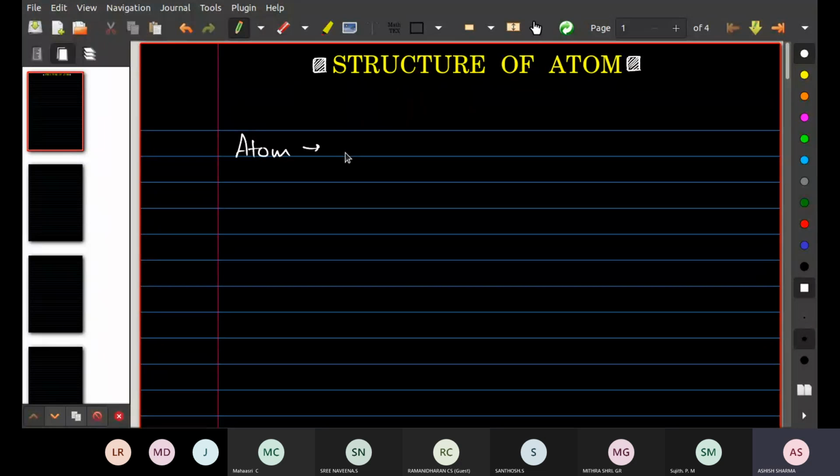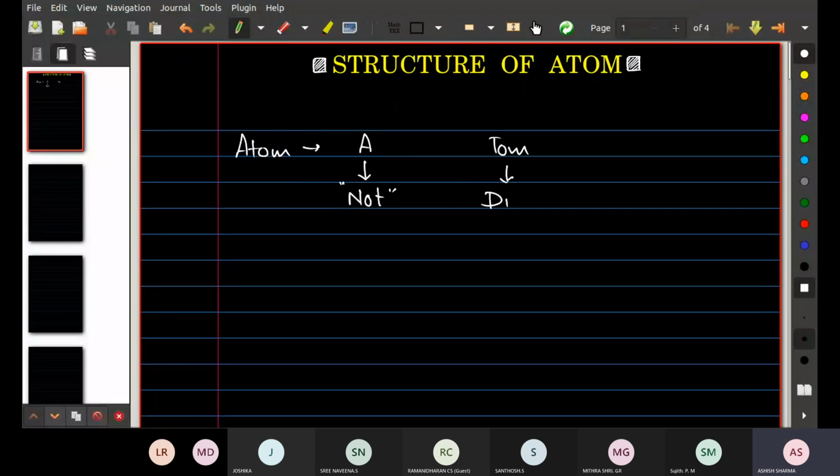Atom is a Greek word which is having two partitions in this. One is A and one is Tom. A means not, and Tom means it is known as divisible. So what is the full meaning of atom? Atom means not divisible, means indivisible thing. That is known as atom. This was the Greek philosophy, and this was the word according to the Greek language.